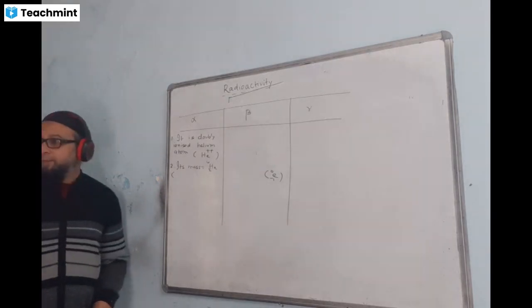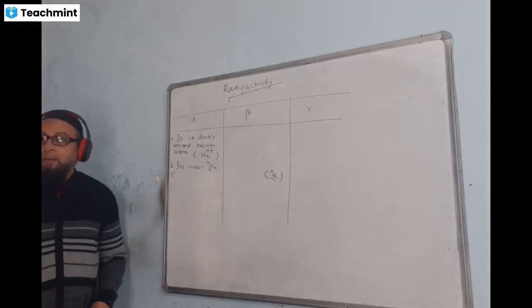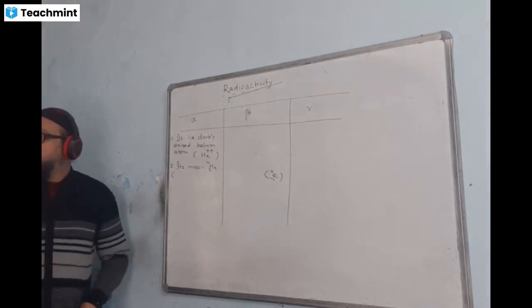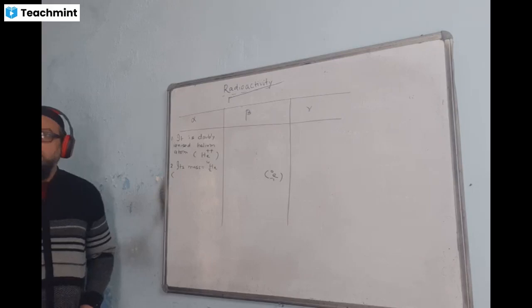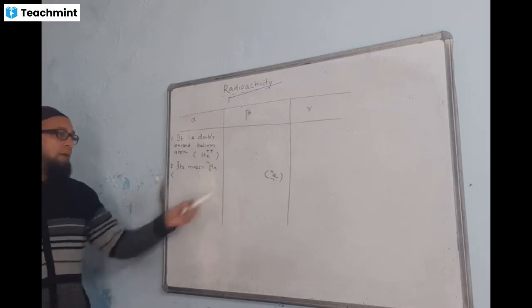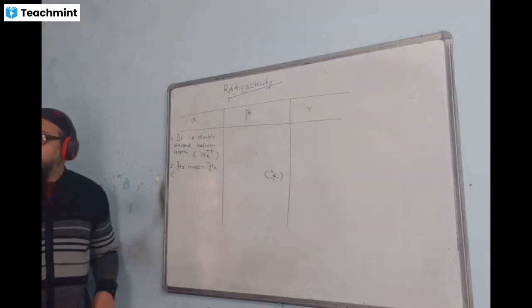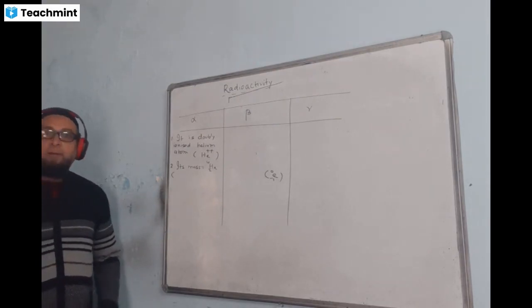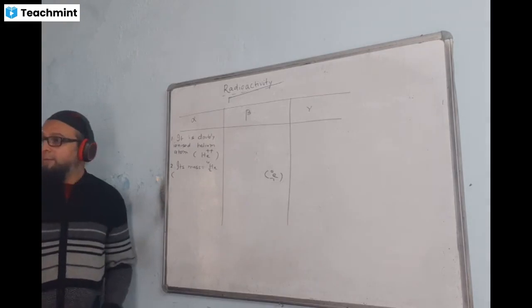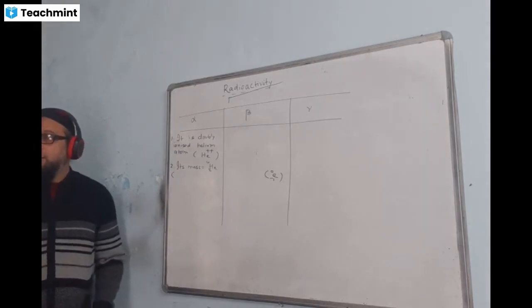Number 3. Alpha contains two positive charges. Beta contains a single negative charge. And the last one, gamma, its charge is zero.